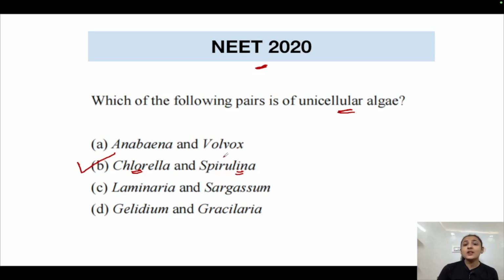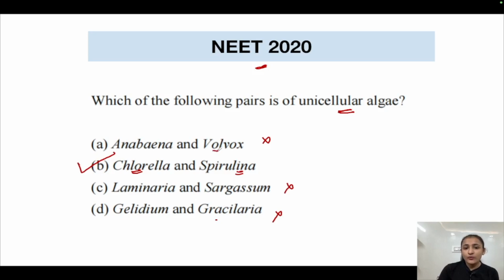These are the sources of single cell proteins, used by space travelers when they travel. They are used as food supplements. We studied this in the uses of algae. All of these other options are incorrect. All of these are not unicellular algae.